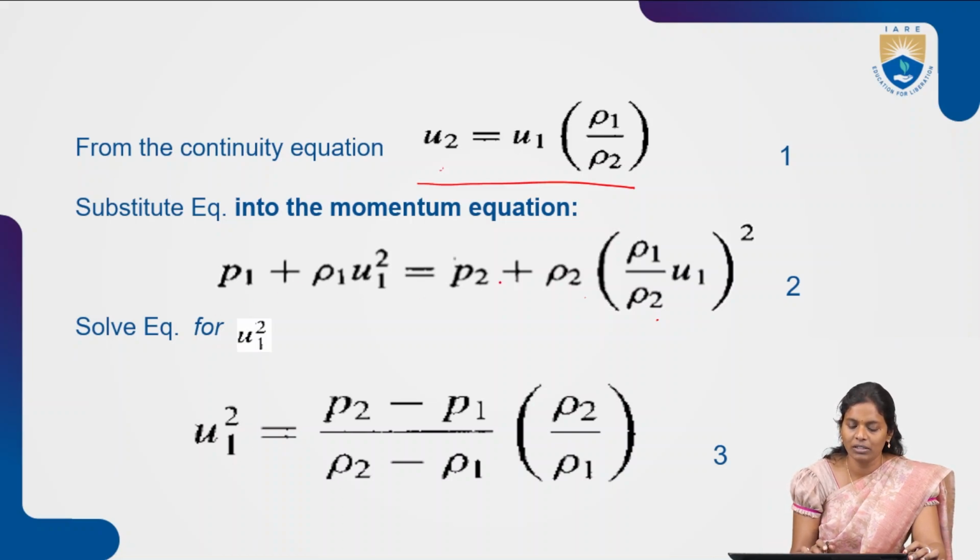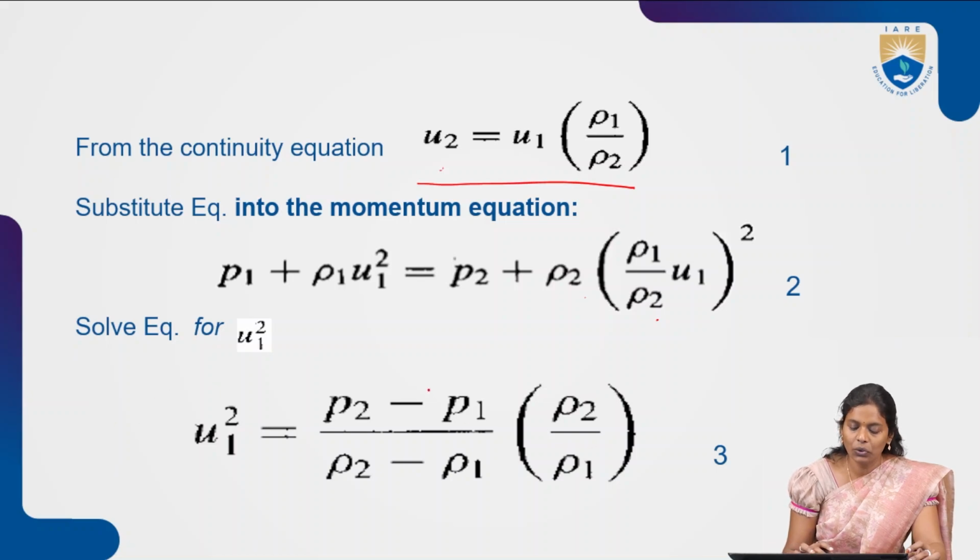Take this particular expression to the other side, in the opposite direction. So P2 minus P1 plus the ρ1 u1 square term. ρ2 gets cancelled out, with one ρ2 remaining below, so it becomes ρ1 square into u1 square divided by ρ2.